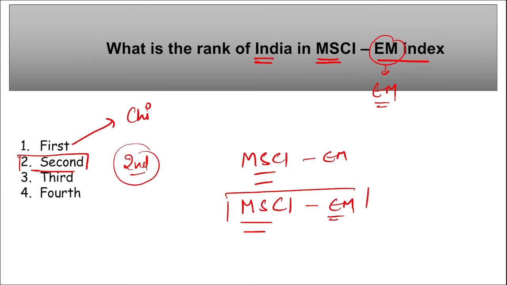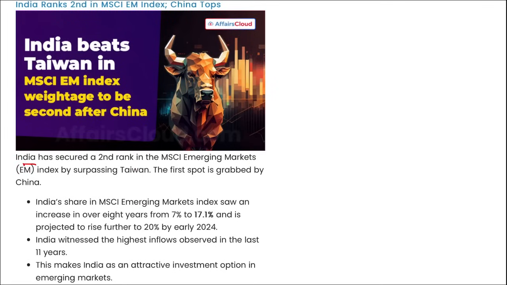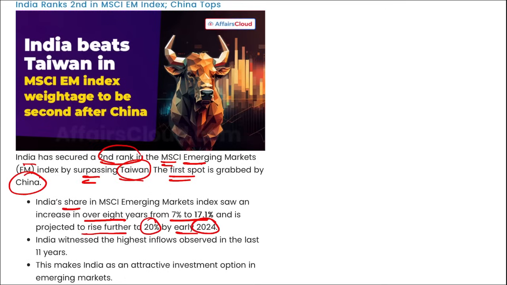First position was with which country? It was with China. Right here you can see India secured second position in this MSCI emerging markets index by surpassing Taiwan, and the first spot was grabbed by China. India's share in this MSCI index increased over 8 years from 7 to 17.1 and is projected to rise further to 20% in early 2024. India witnessed the highest inflows observed in the last 11 years, and this makes India an attractive investment option in the emerging market.